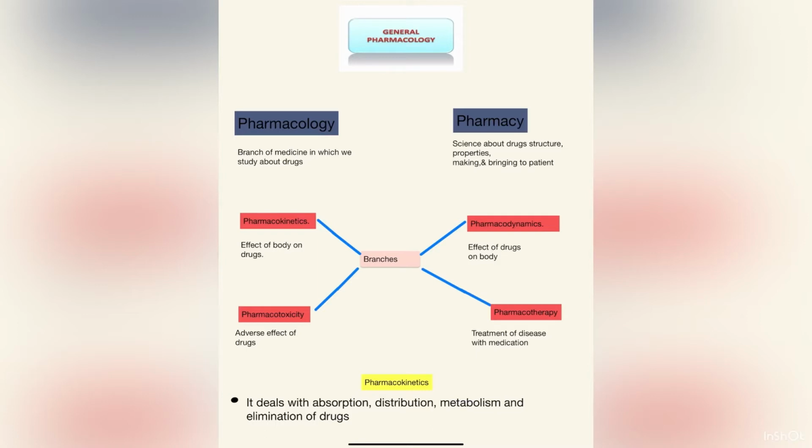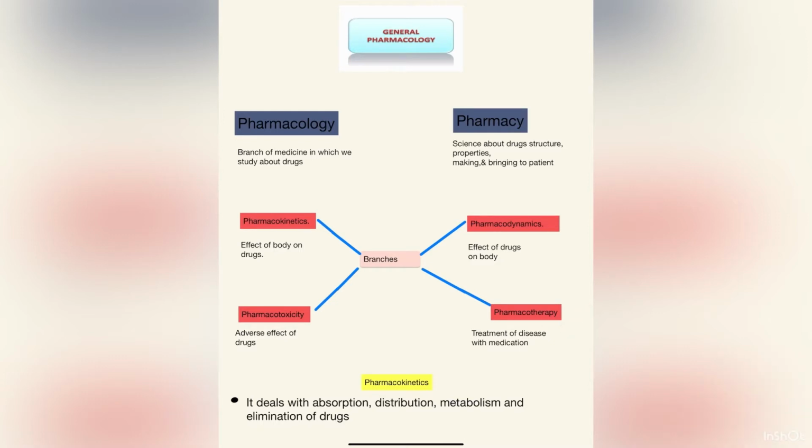General pharmacology. First of all, we define pharmacology and pharmacy. What is pharmacology? Pharmacology is a branch of medicine in which we study drugs. And what is pharmacy? Pharmacy is the science of drug structure, properties, making and bringing them to the patients. Now I will discuss the branches. Branches of pharmacology include pharmacokinetics, pharmacodynamics, pharmacotoxicity, and pharmacotherapy.